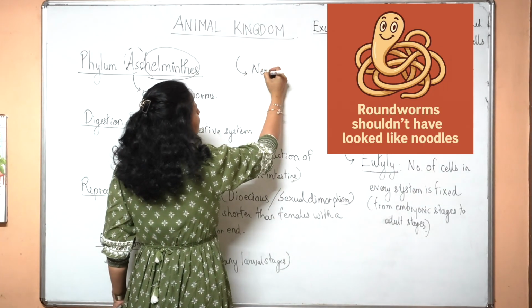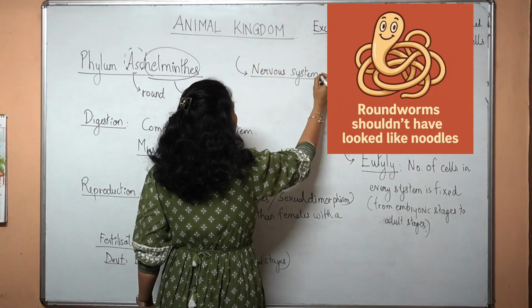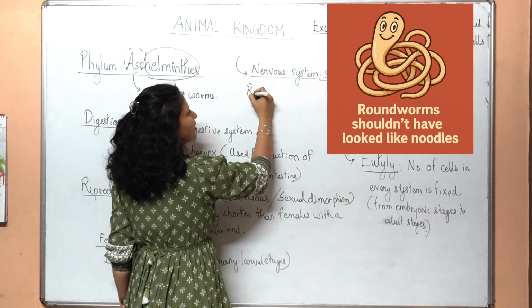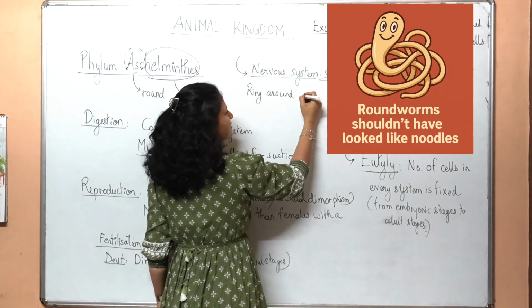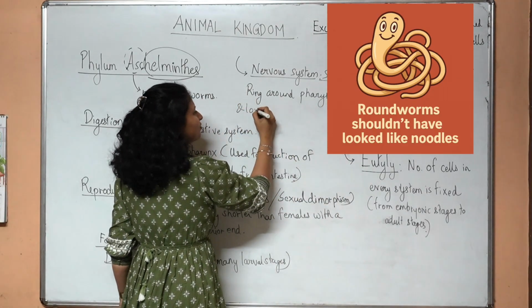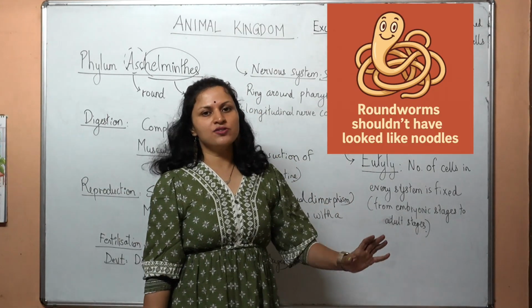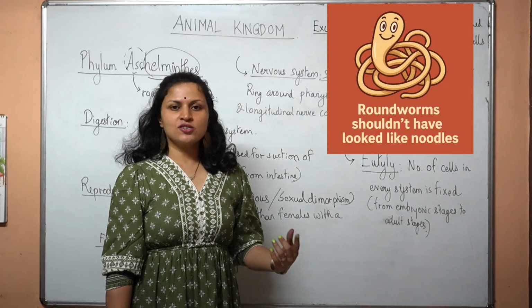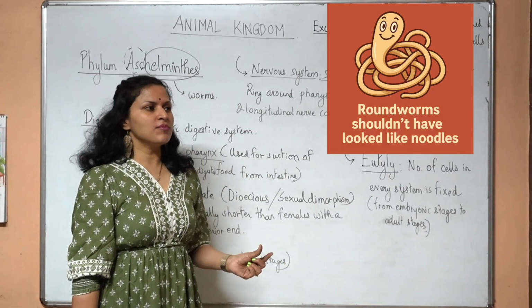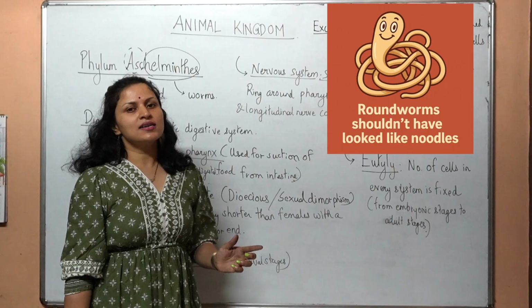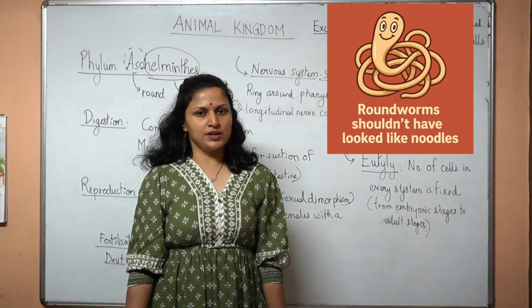Next, nervous system. They are said to have a simple nervous system comprising of a ring around the pharynx and longitudinal nerve cords. So these were the general characteristics of Aschelminthes. In the next lecture, we are going to consider an important example of a roundworm, that is Ascaris lumbricoides, and study it in more detail.